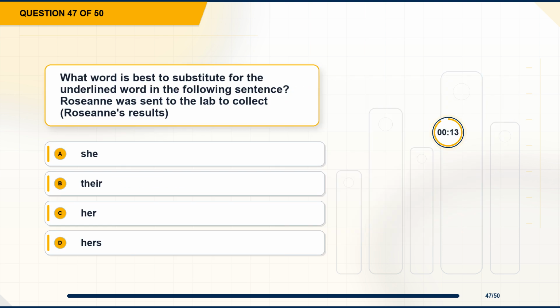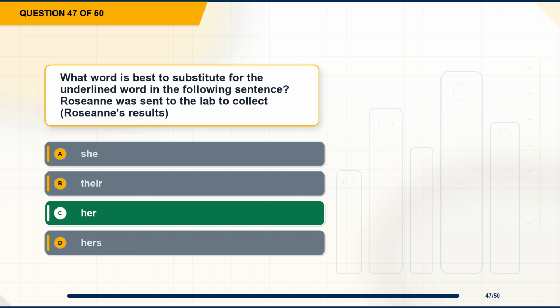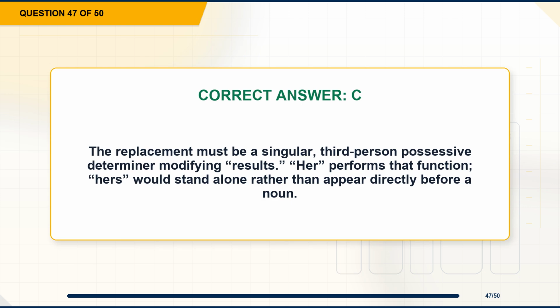Question 47. What word is best to substitute for the underlined word in the following sentence? Roseanne was sent to the lab to collect Roseanne's results. Option A, she. Option B, their. Option C, her. Option D, hers. The correct answer is option C, her. Explanation. The replacement must be a singular, third-person possessive determiner modifying results. Her performs that function. Hers would stand alone rather than appear directly before a noun.